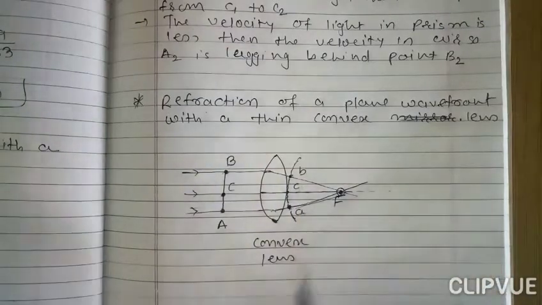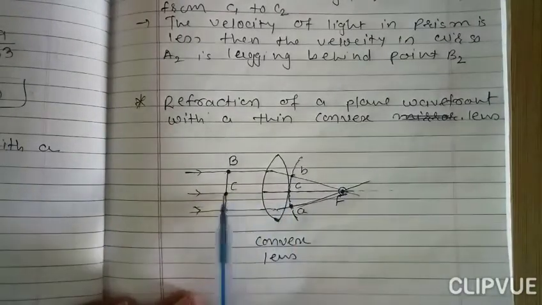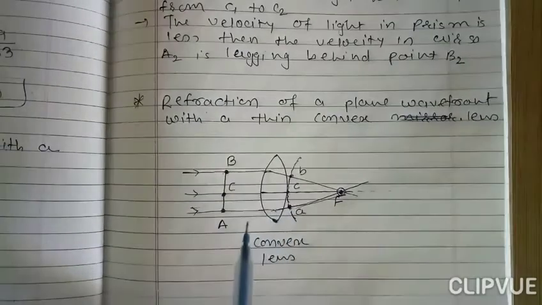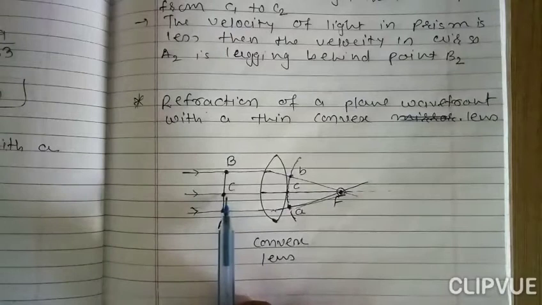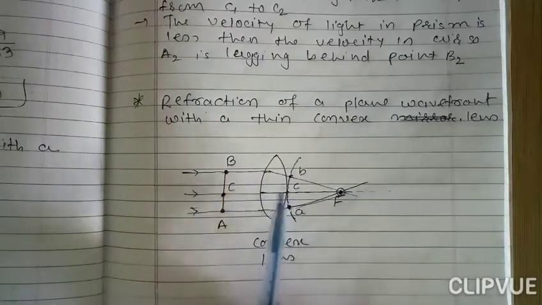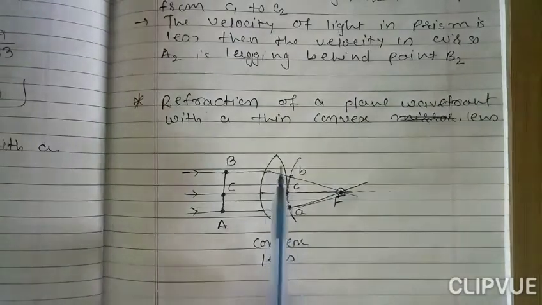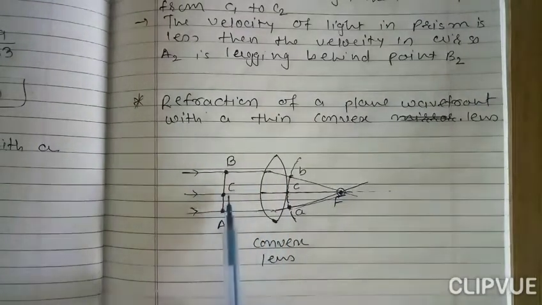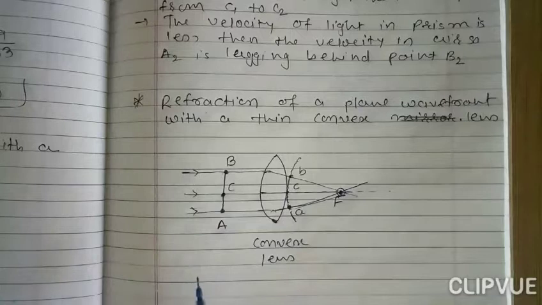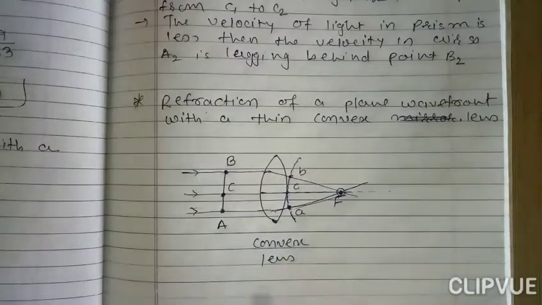So here AB is a refracted wavefront, and we can say from the figure that the distance from C to C is less. The distance C to C is very less as compared to B to B and A to A, because the velocity of light in this lens is less than the velocity in air.